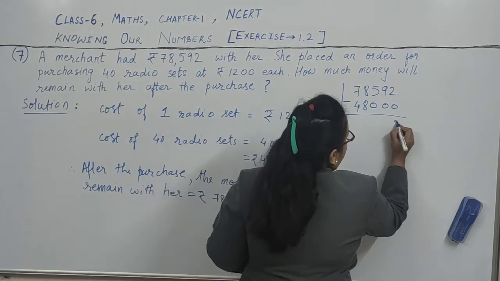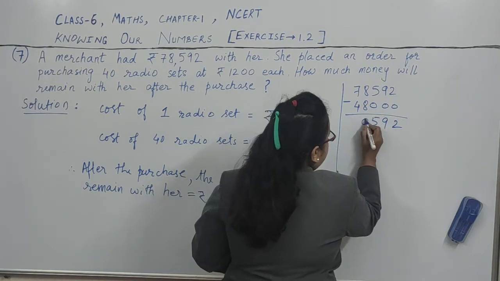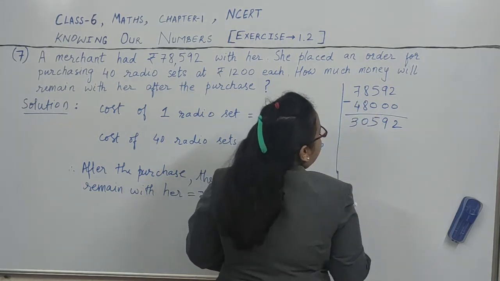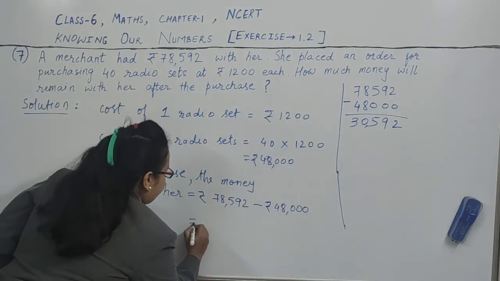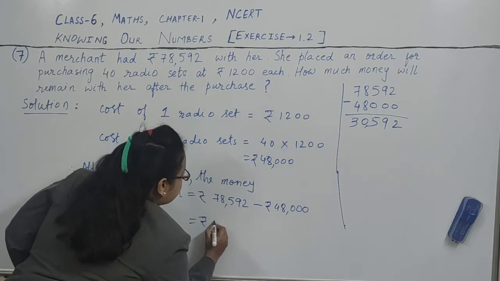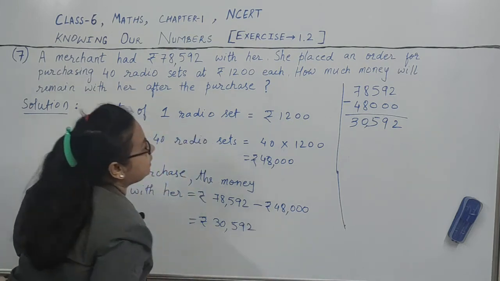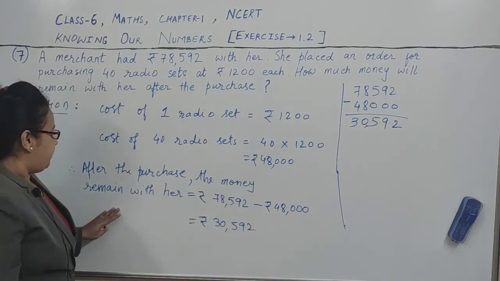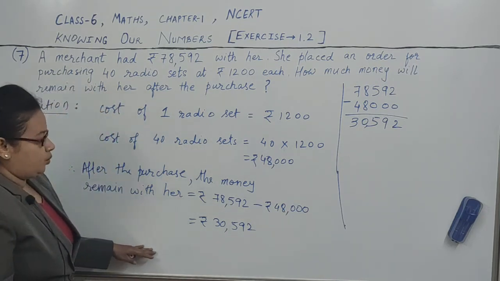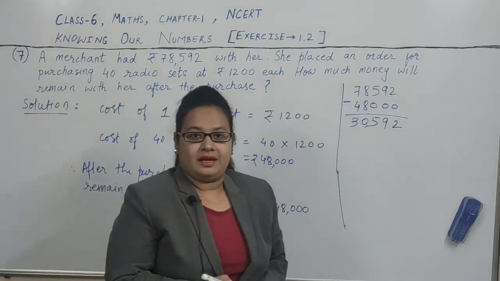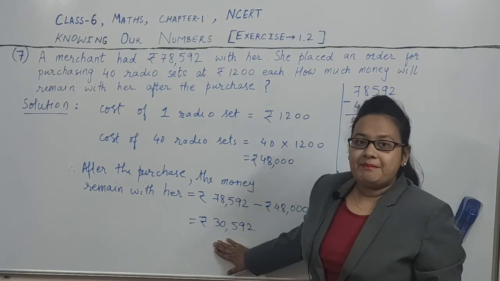So 2 minus 0 is 2, 9 minus 0 is 9, 5 minus 0 is 5, 8 minus 8 is 0 and 7 minus 4 is 3. So this is rupees 30,592. So after the purchase, the money remaining with her is equal to 30,592. So understood this question? This much money remains with her after the purchase.